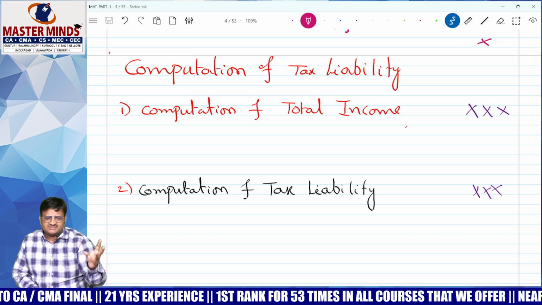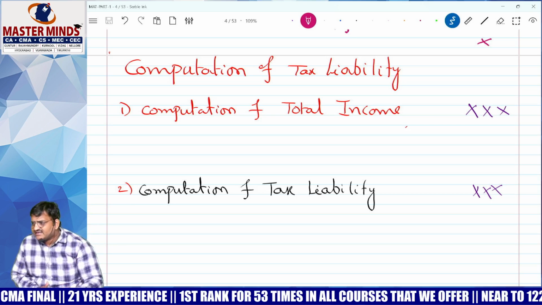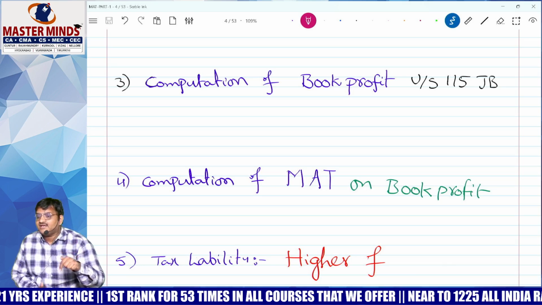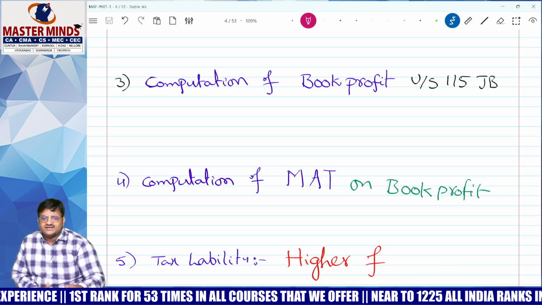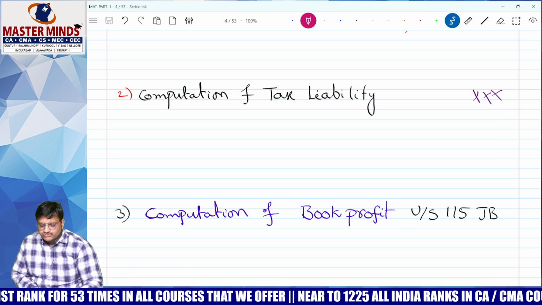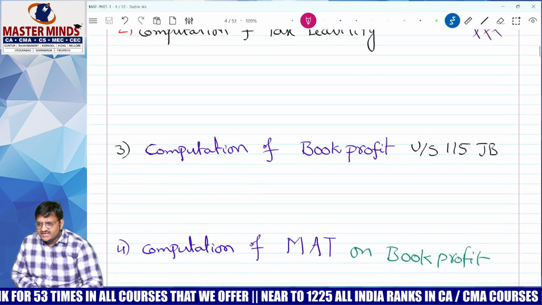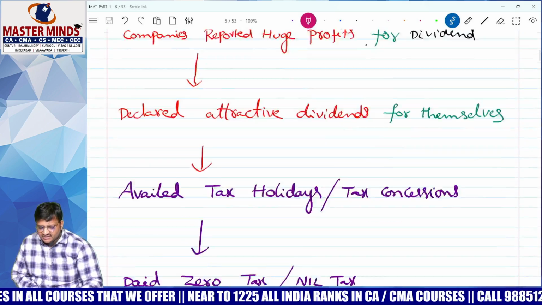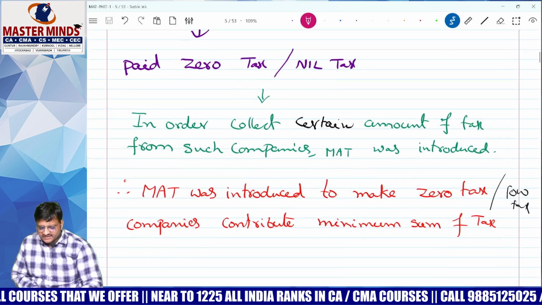Very simple, 30% tax. Correct? Yes. Next one, calculate book profit. This is a new topic. After that, on the book profit you have to calculate MAT. Then you have to do a comparison: tax liability on one side, MAT liability on the other. Whichever is higher.